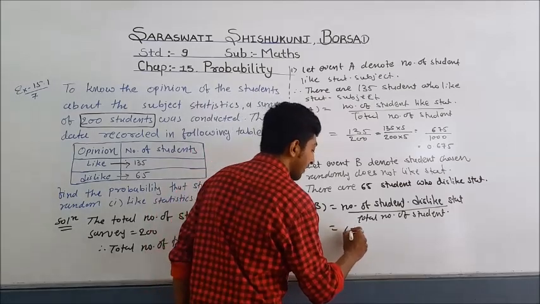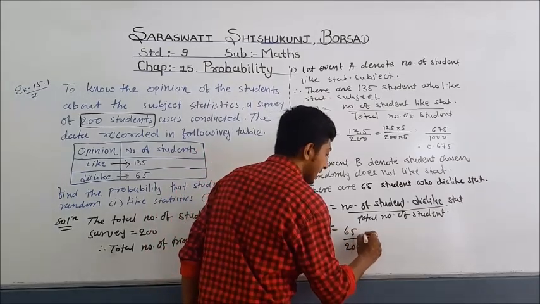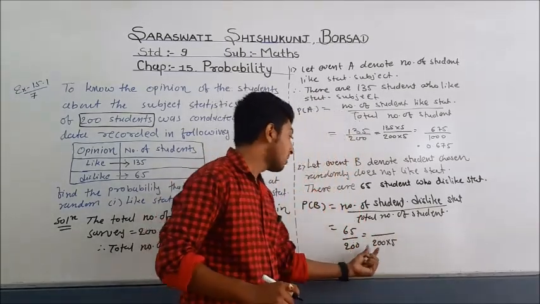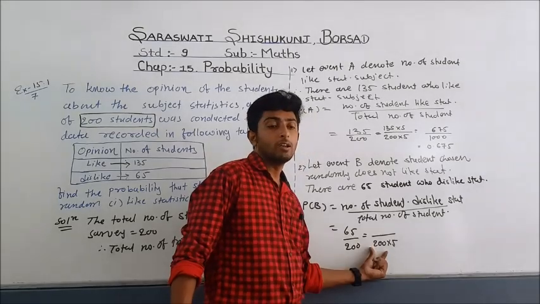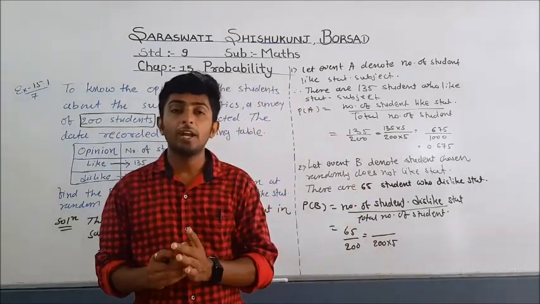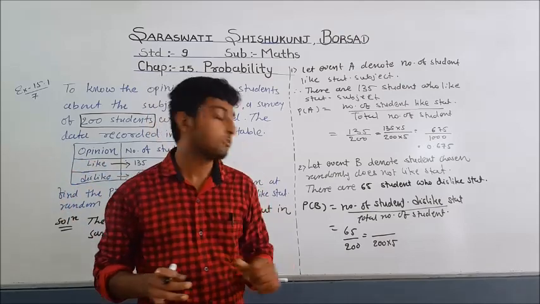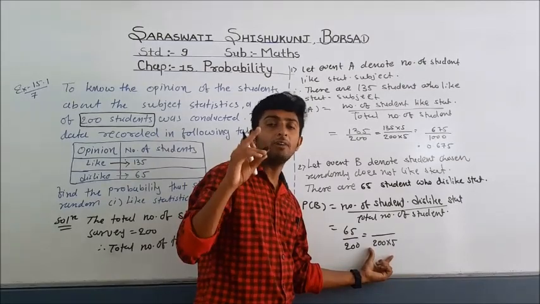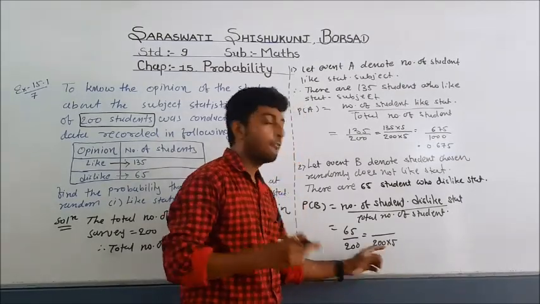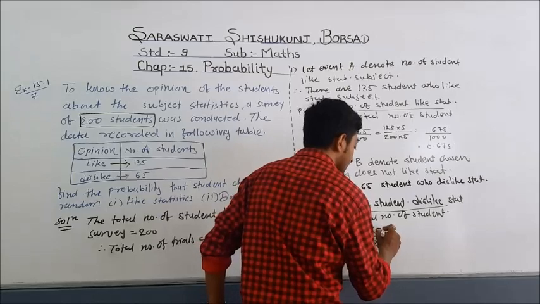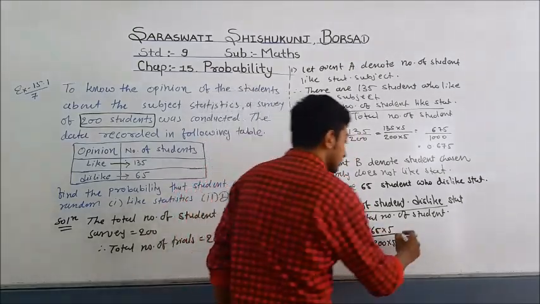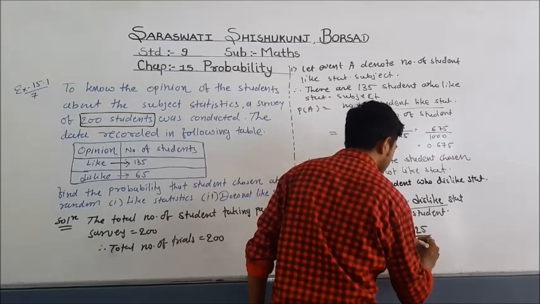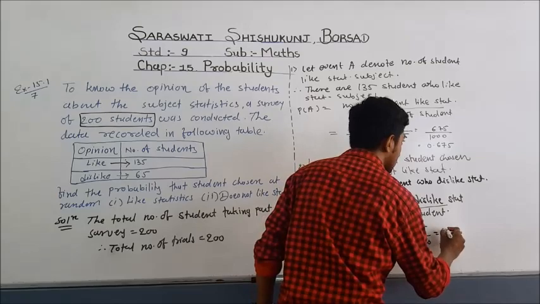So there are 65 students divided by 200. For decimal we have to multiply by 5. Why do we have to multiply by 5? Because here we are given 200. So for making decimal points we need 200, 1000, 10,000. So here already 200, so greater than 200 there is only one number, 1000. So we have to multiply by 5. In the same way the numerator is multiplied by 5. So 5 5 25, 325 divided by 1000. The answer is 0.325.